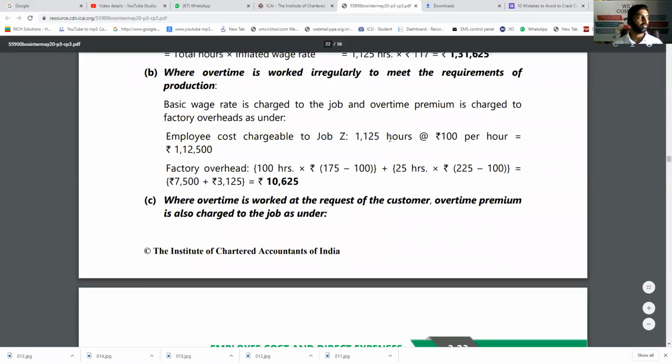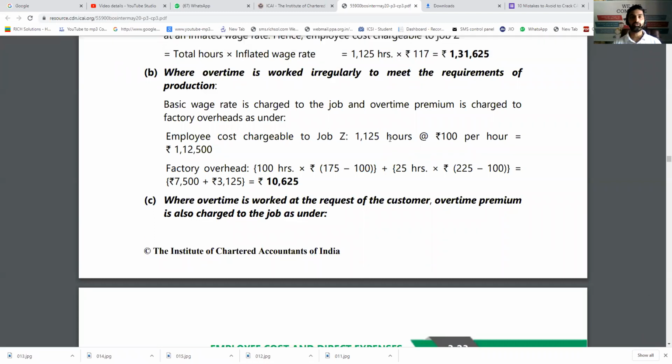Okay, even if it is not given a module, we'll discuss it. There are two types of cost involved in overtime. One is preventive cost, how to control the overtime, and second is corrective cost, once the overtime is paid, how we can control it in future. Of course, the same preventive and controlling cost, or the rectifying cost, is applicable to the labor turnover also, that we will see in detail.